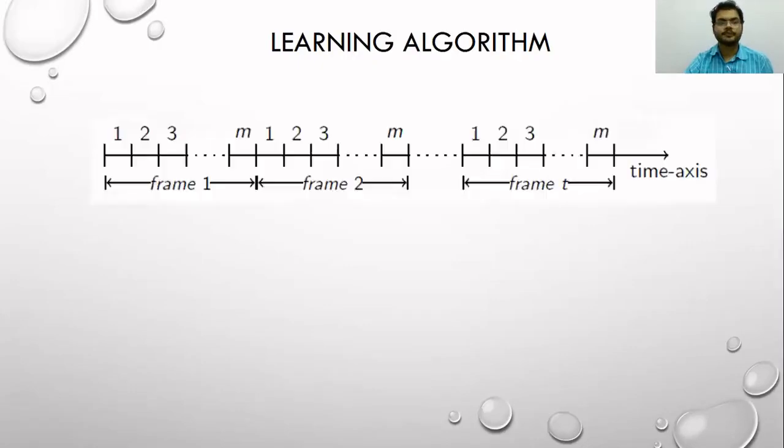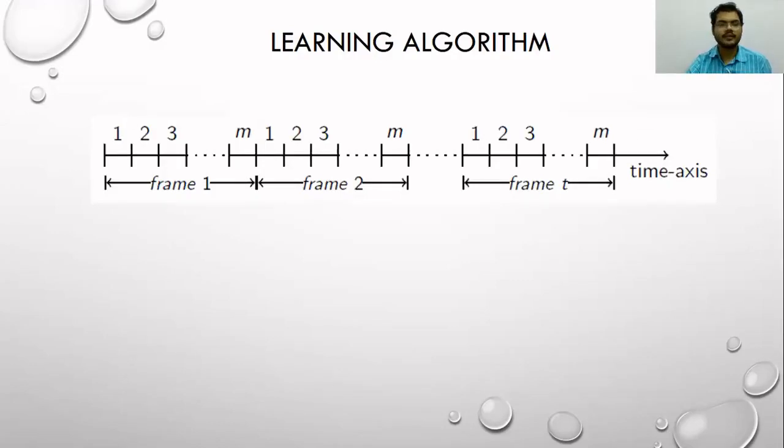Now, before going into the algorithm, we consider a slotted time model. Now we define a frame. Let m be any natural number. We define a frame as a group of m consecutive slots. So slot number 1 to slot number m form frame 1. Slot number m plus 1 to slot 2m is frame 2, and so on.